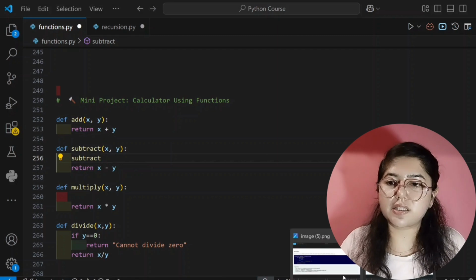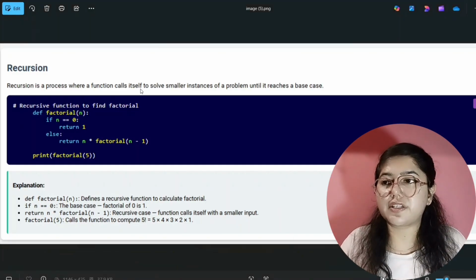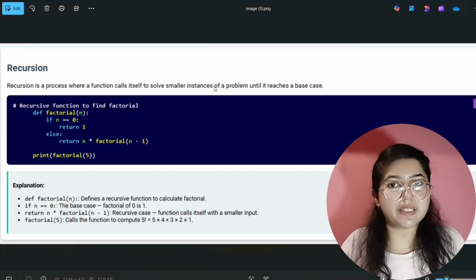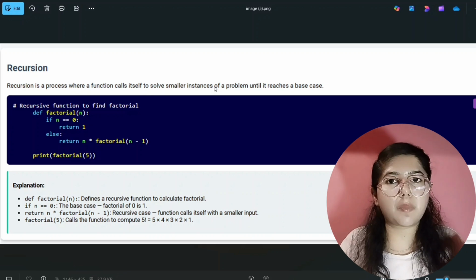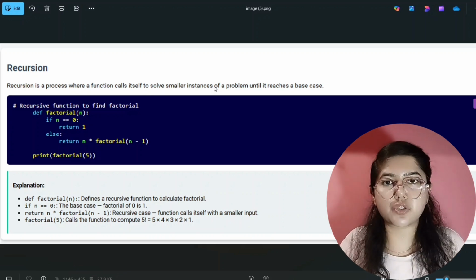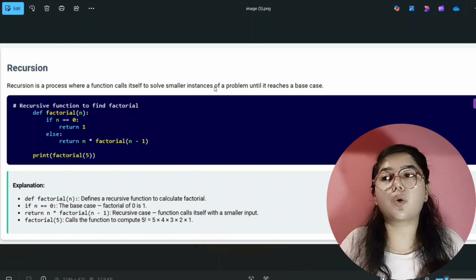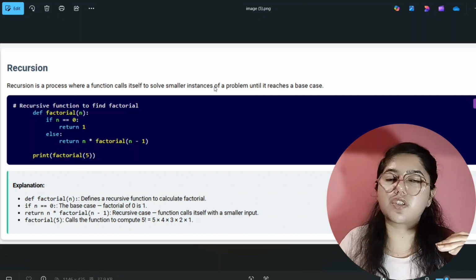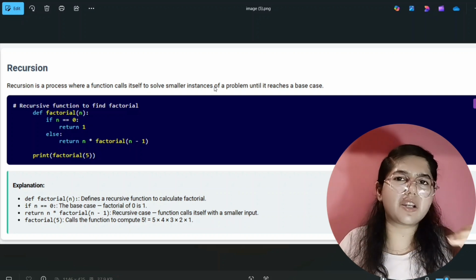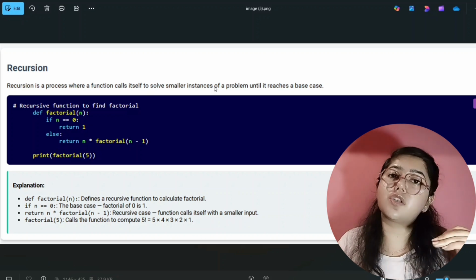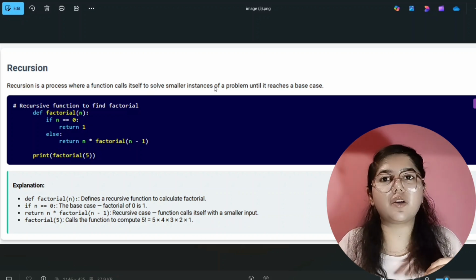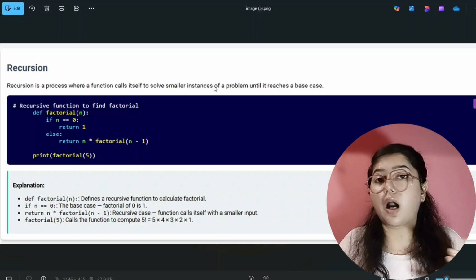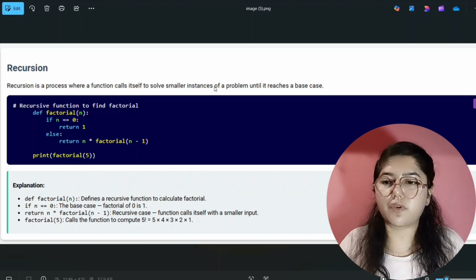Now the next thing is the function calls itself to solve a smaller instance of the problem. First you have to keep one thing in mind: when you write a recursion question, you have to tell our code or the recursion that this is the problem, and then that recursion will divide it into smaller instances and solve that problem. How will it solve? I'll show you the flow of recursion.